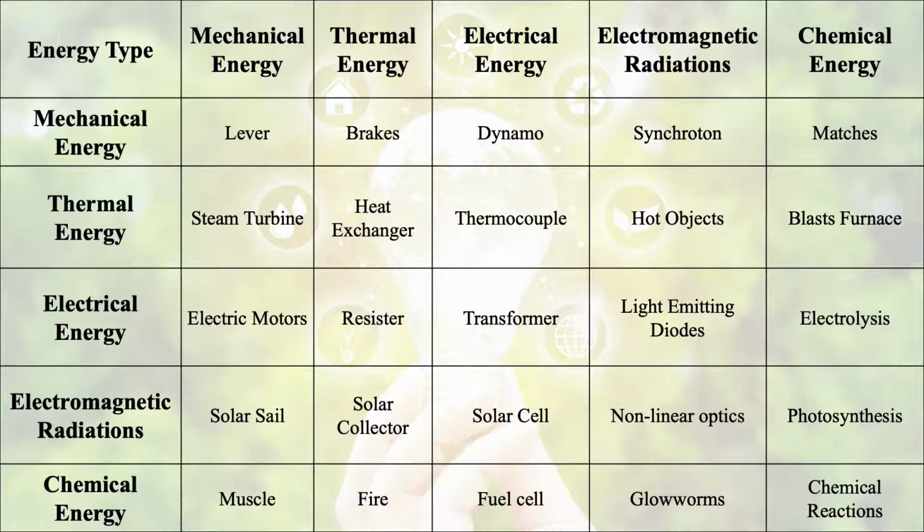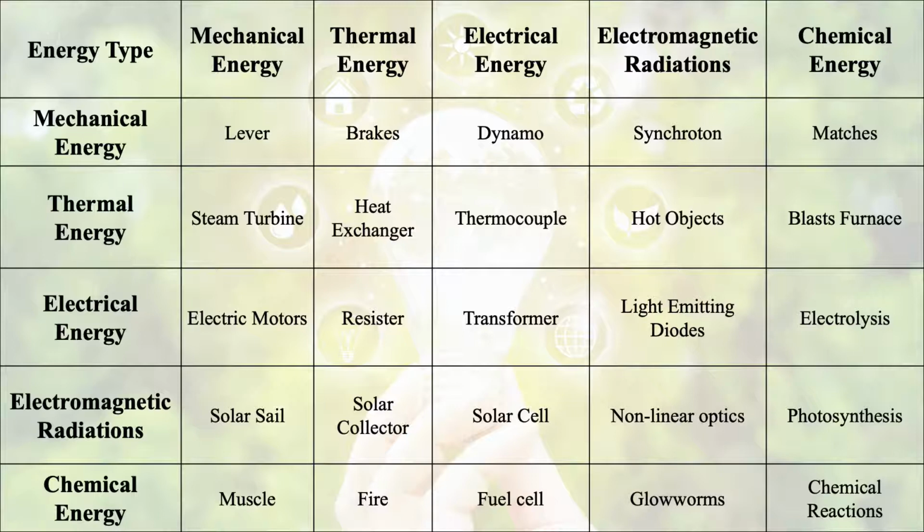Then electromagnetic radiations, how will they be converted into mechanical energy? It is by solar cell. Then electromagnetic radiations to thermal energy, it is by solar collector. If we want to convert electromagnetic radiations into electrical energy, it is a solar cell or PV, photovoltaic cell.